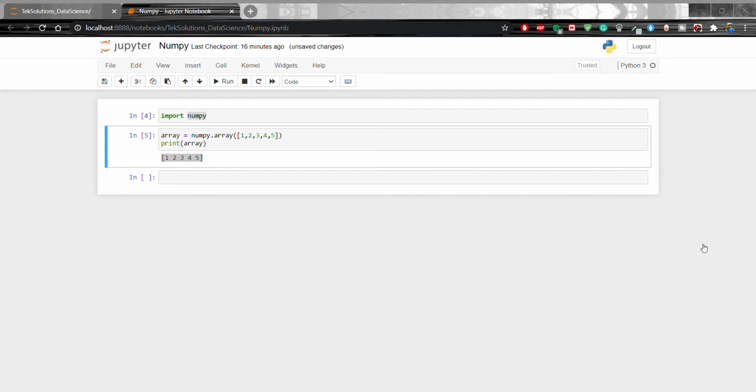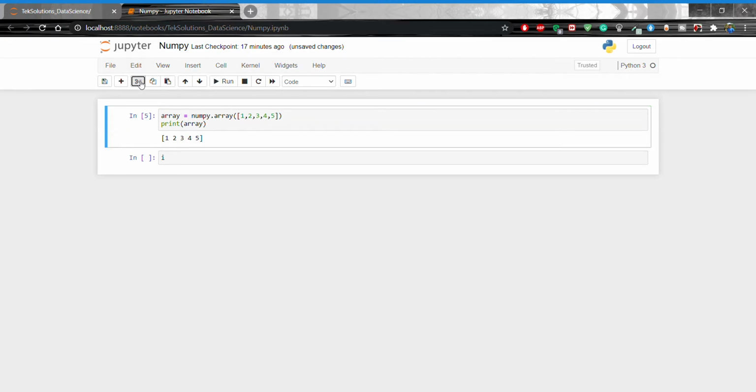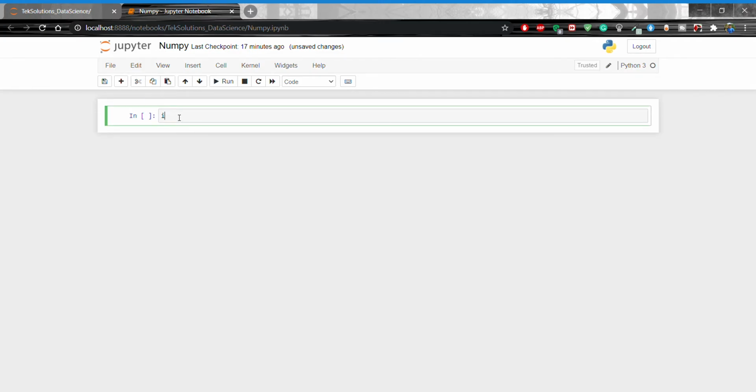Now NumPy is usually imported under the np alias. Instead of that we can use import numpy as np. For this one you can cut the selected cell. Just cut, okay. Import numpy as np and press shift enter to run the statement.